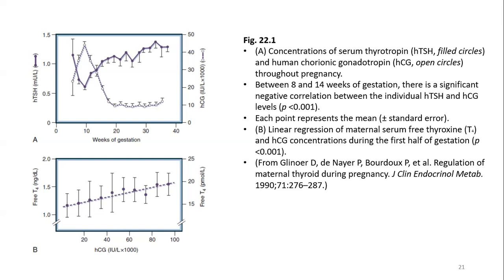For this, there are certain tests which we will discuss later. The important test to differentiate is the TSH receptor antibodies. If the TSH receptor antibodies are elevated, that is more indicative towards Graves' disease. If the antibody levels are negative, then it is physiological, or it can be gestational thyrotoxicosis because of high HCG levels.